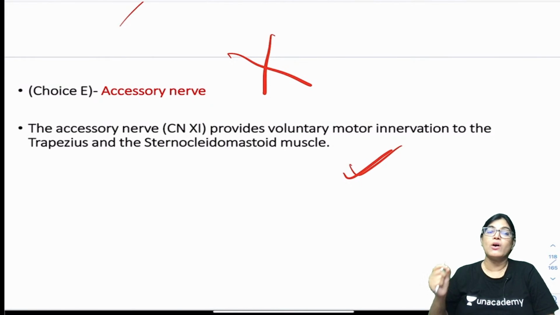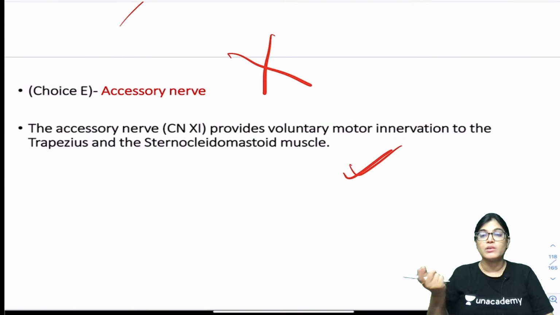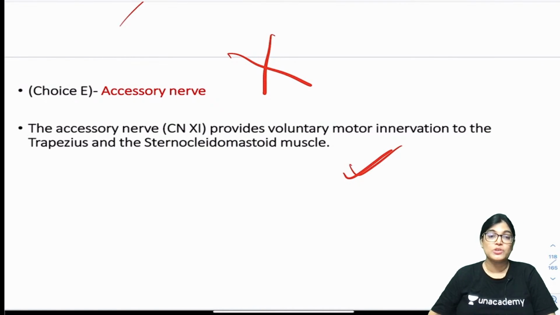Not a single point of injury representing the trapezius or sternocleidomastoid muscle was mentioned in the MCQ. Loss of overhead abduction, neck movement, or shrugging was not mentioned. So this can't be the correct answer. Also, accessory nerve is not involved in the innervation of external auditory meatus.